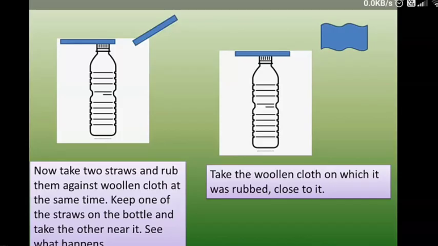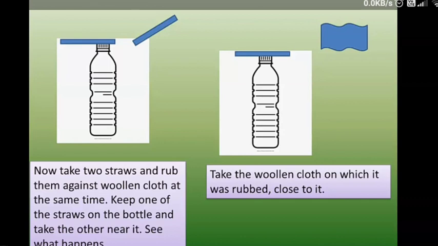See what happens. Keep the rubbed straw on the bottle as it is. Take the woolen cloth on which it was rubbed close to it. Now see the change in the straw. You should take a straw, rub it with the woolen cloth and observe. You may carry out this activity at home. It is very easy. One bottle is given, which is a plastic bottle. On that there is a straw, and you should rub this straw against woolen clothes. You may use a sweater or socks. Rub on that and see what happens.